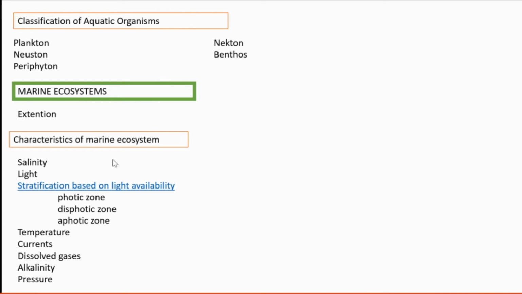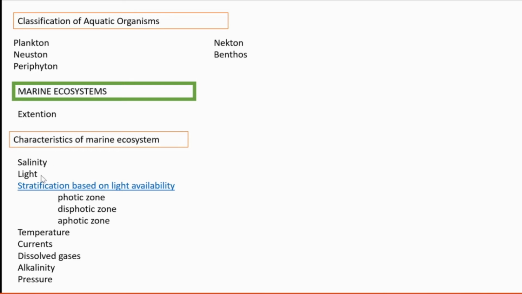The characteristics of the marine ecosystem, regarding the salinity first. We differentiate the marine ecosystem mainly because of its salinity, right? If we take 1 liter of water, its 35 parts per thousand is salt. So it is saline. The salinity is almost constant also, and the predominant salt present in the marine system is sodium chloride. And trace amounts of calcium chloride, potassium chloride, and magnesium chloride are also present.